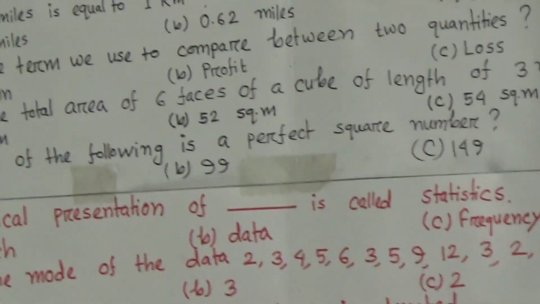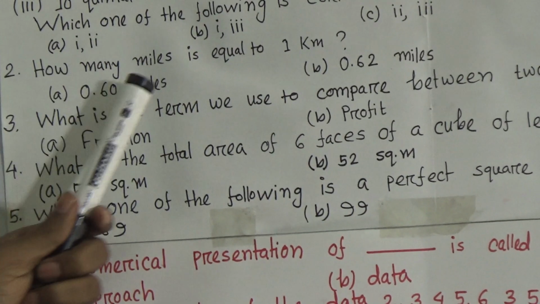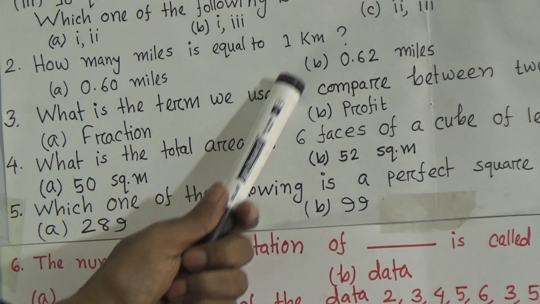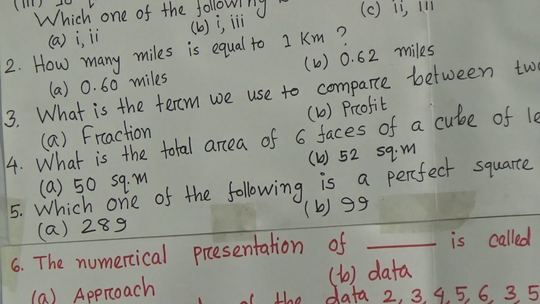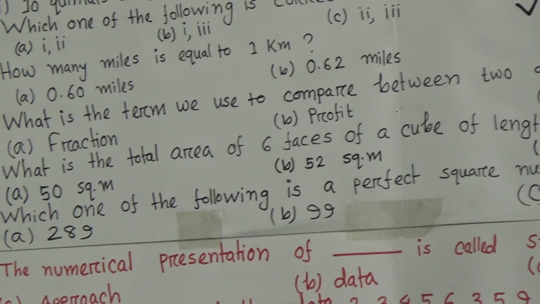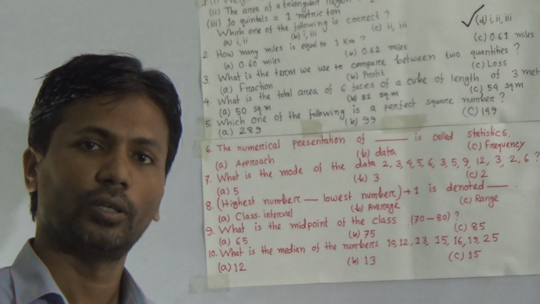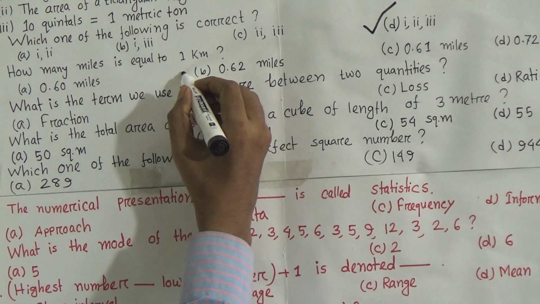Now question number 2. This is also a knowledge based question. How many miles is equal to 1 kilometer? Dear student, we know 1 kilometer equal to 0.62 miles. This is the knowledge based question. We have got the result, so you give a tick sign here, option B.